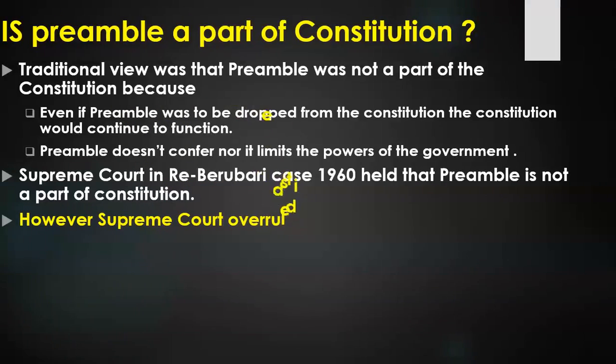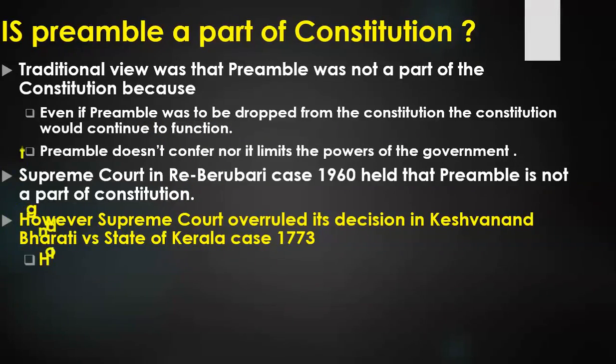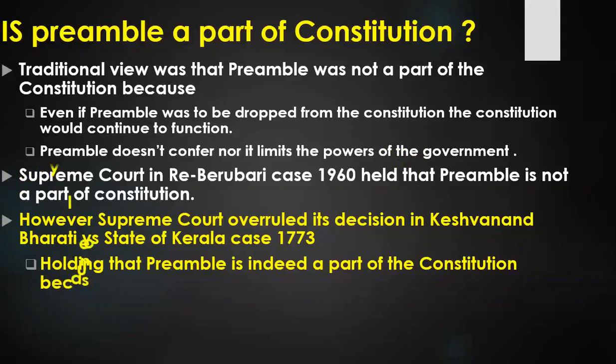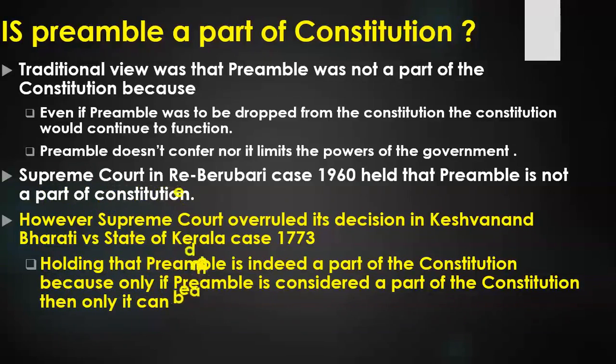Why? Because even if the preamble was dropped from the constitution, the constitution would continue to function. I have told you that the preamble is a decorative or ornamental part of the constitution. For example, there is a flower pot in your house. The flower pot is a decorative part of the house. If you throw this flower pot out of the house, your house will still continue to function, because it was just a decorative item. Similarly, the preamble is a decorative item. So even if you throw the preamble out of the constitution, the constitution will continue to function. This is the first reason why the preamble is not a part of the constitution.